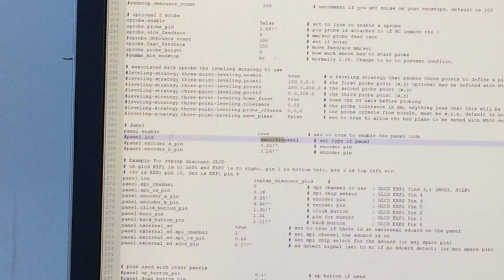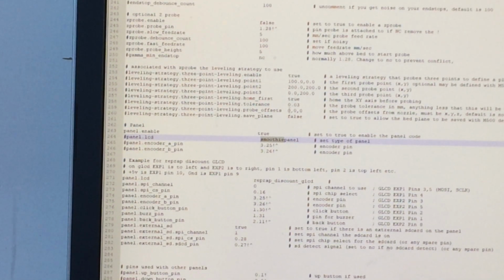What I can see over here is panel, so this is the panel settings, and I don't know if I'll have to change anything about these settings. It seems like it has panel enable, which is true. Set it true to enable the panel code, and then it says it's smoothie panel.